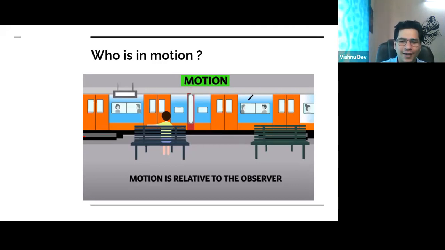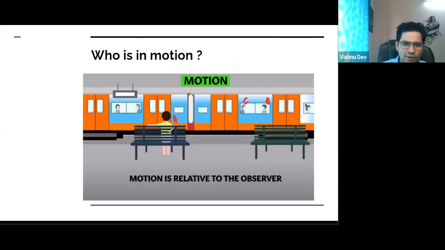See, if I'm talking about this person, person B, with respect to person C, yes or no? Is person B in motion with respect to person C? No. Very good Nabil, very good Priya, very good Rehan, very good Kartikeya. Clear, right? But if I'm talking about this person, person A, who is sitting on the platform,